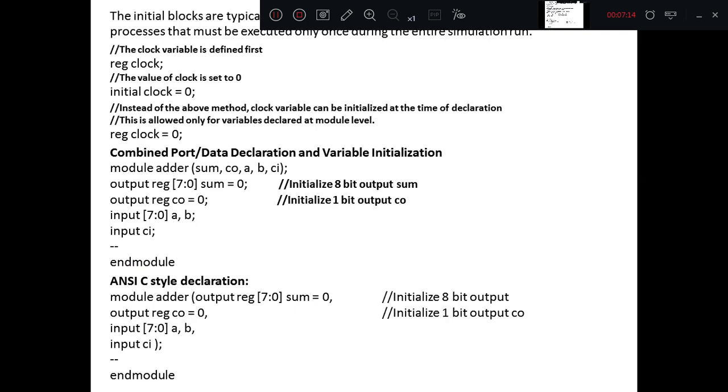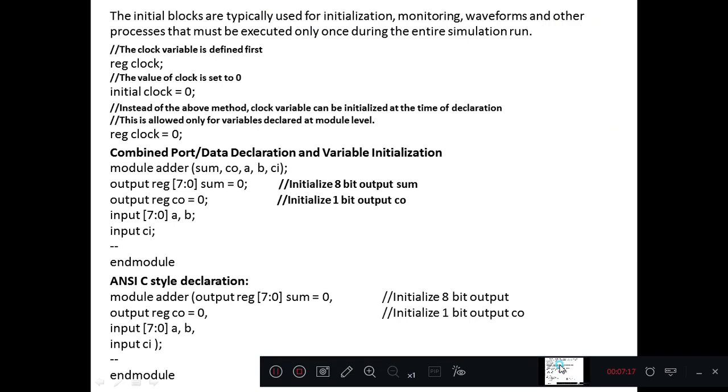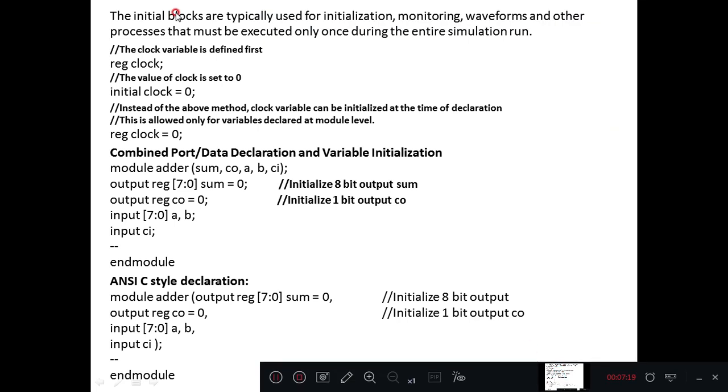Next, initial blocks are typically used for initialization, monitoring, waveforms and other processes that must be executed only once during the entire simulation run. Register clock; initial clock equal to 0. So you have defined clock as a register, and using this initial statement, you are assigning clock with value 0.